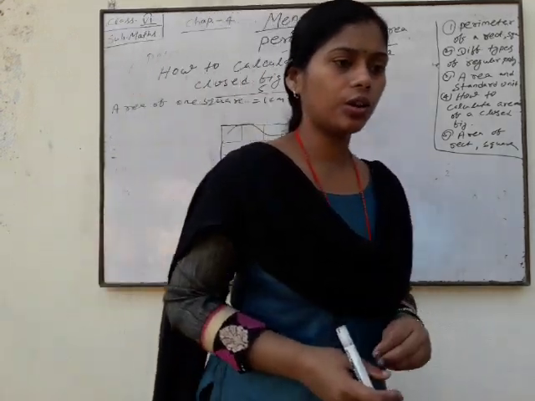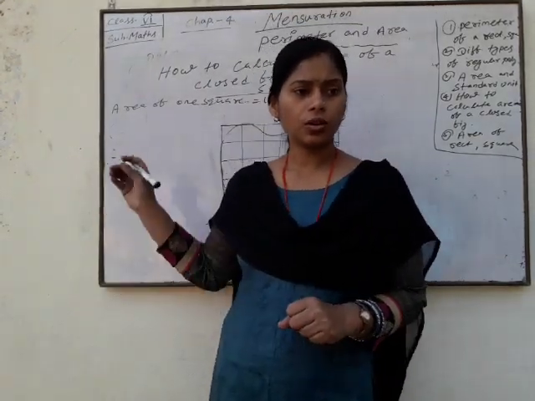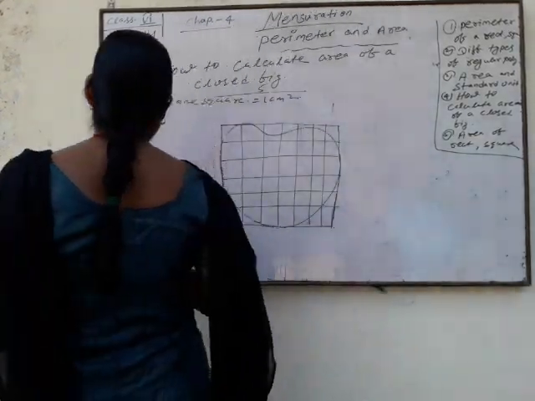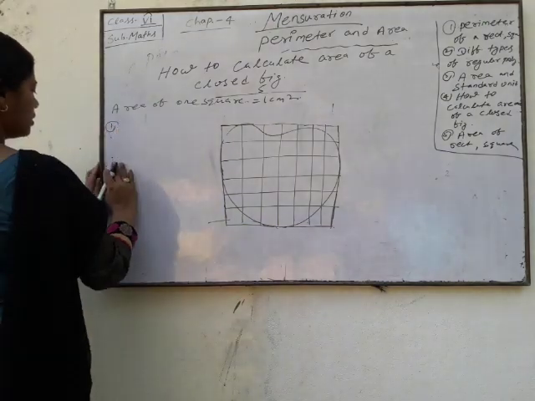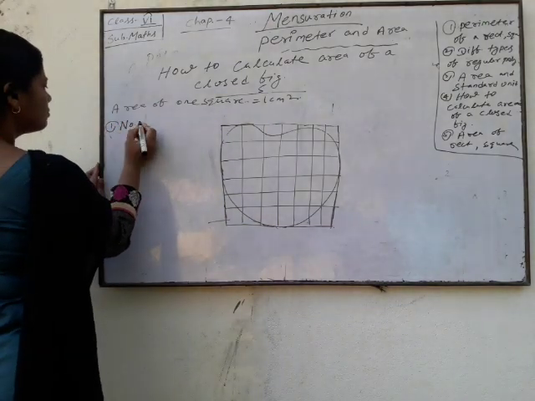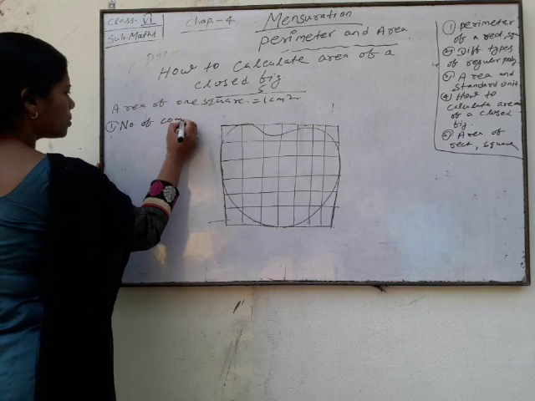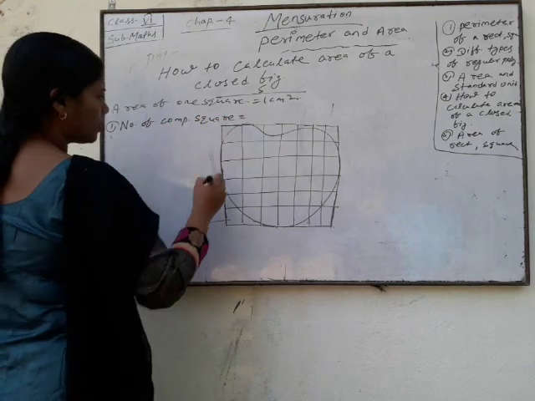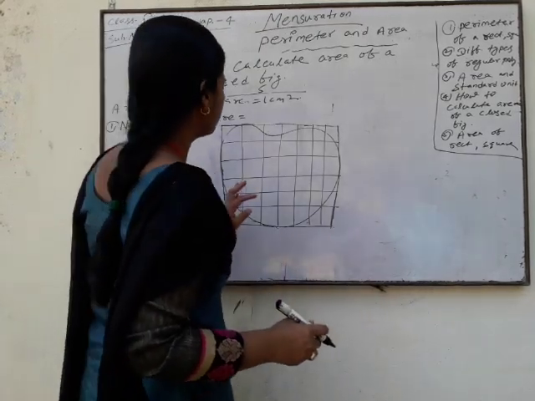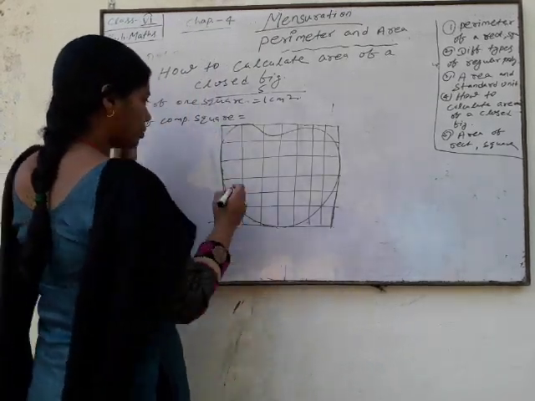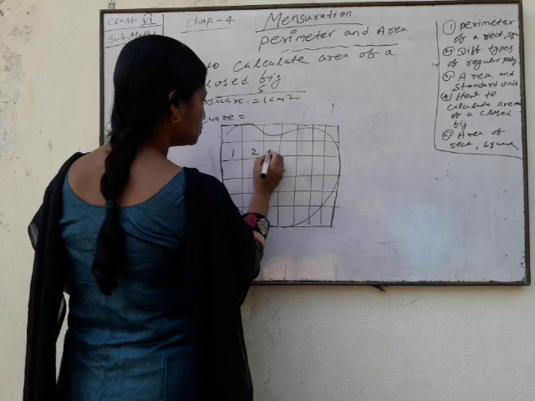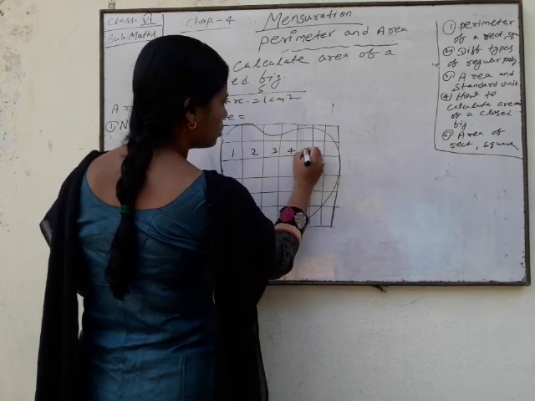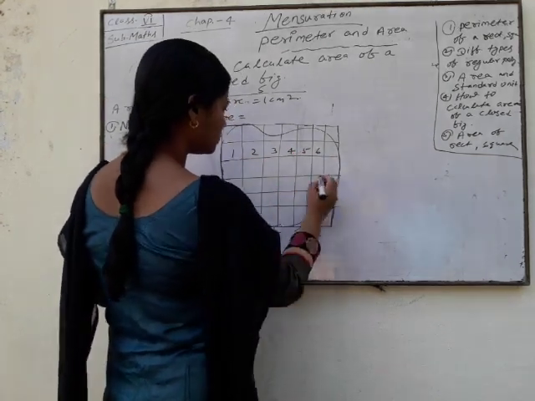Okay, now calculate. You count the number of complete squares. How many complete squares are here? Count: 1, 2, 3, 4, 5, 6.